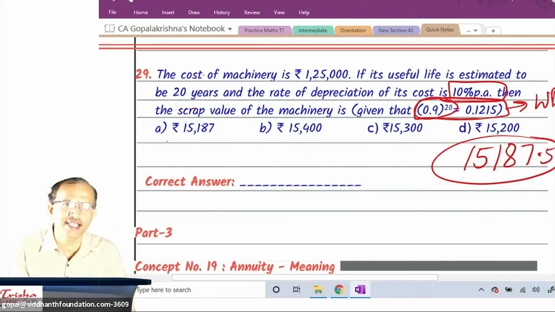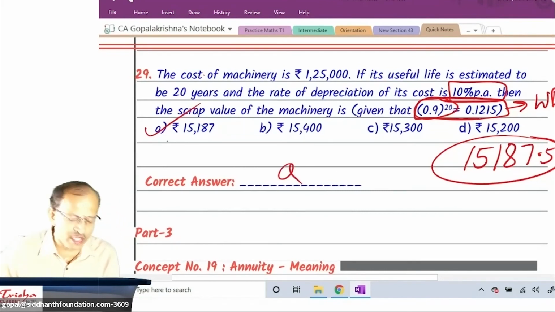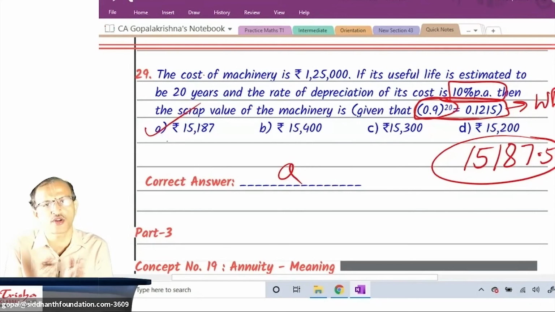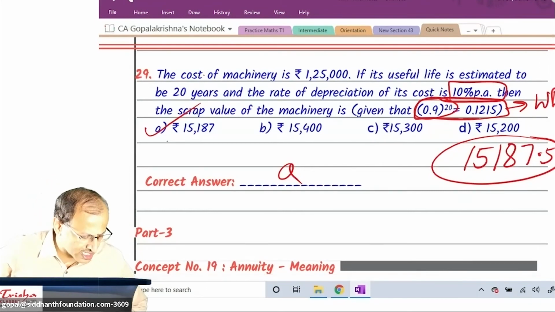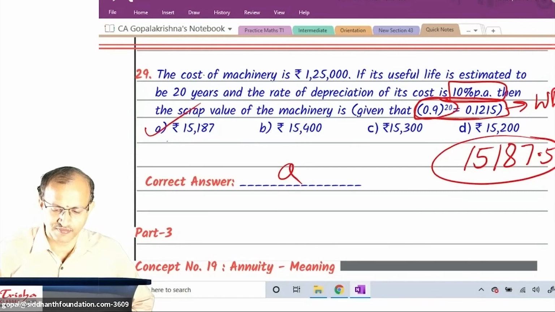You may not get the same answer, but here almost there you have answer choice A. The nearer one you have to choose. Even if you don't get the exact answer, go to the nearest and conclude. Right answer choice is A. So 29th answer is A.